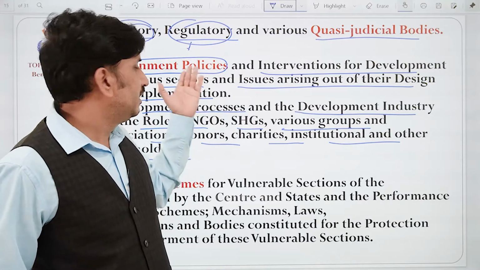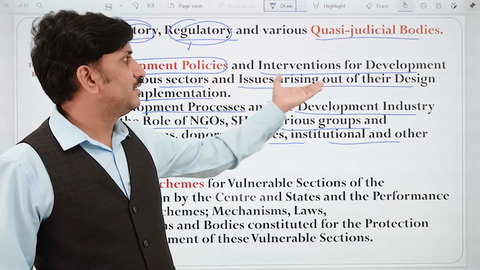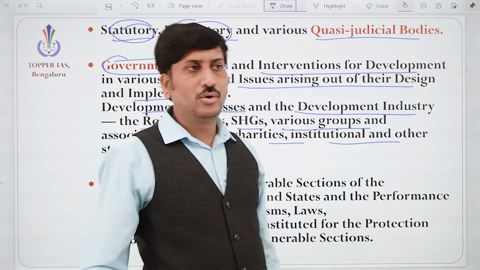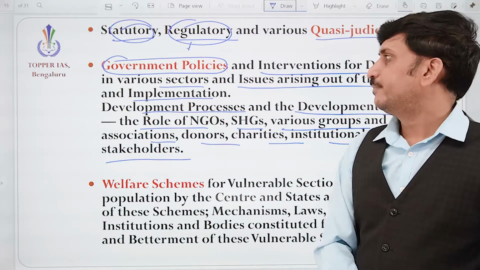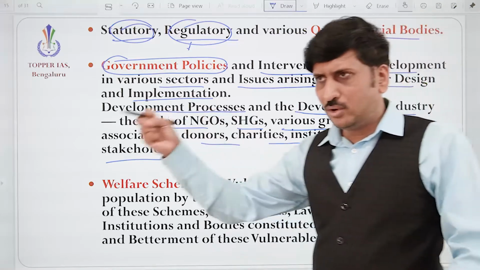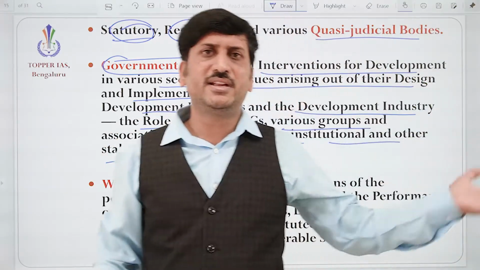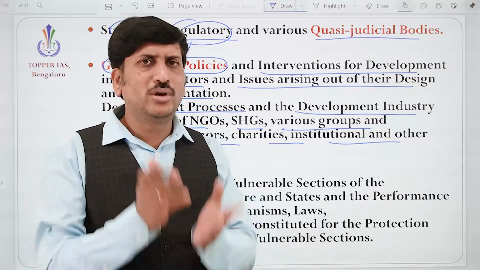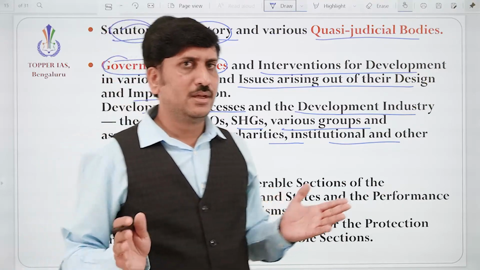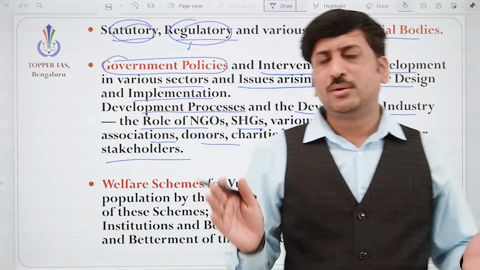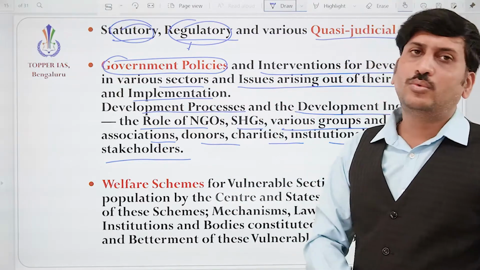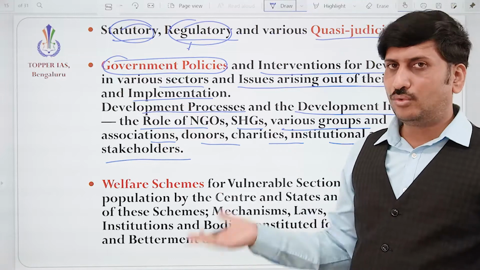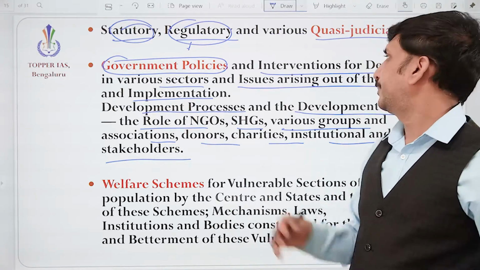Fine. So government is going to bring up policies and interventions, only to bring about and carry out development in all sectors. It may not be just primary or secondary or tertiary sectors. So creating more jobs in all the fields, providing opportunities through loans. Fine. So it is going to work hard so that the whole nation can prosper.